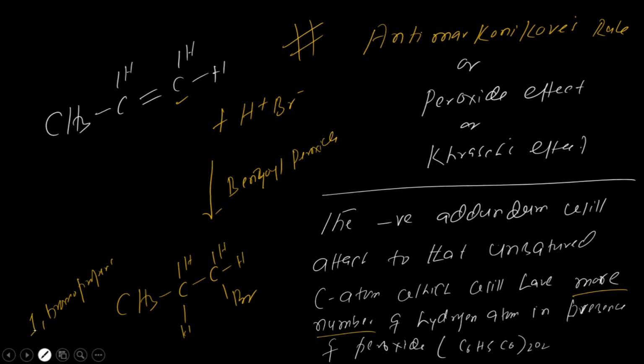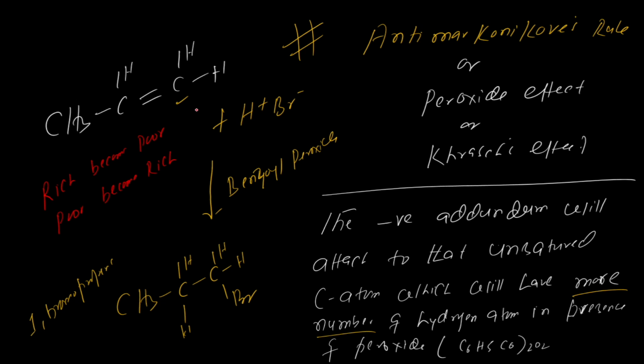So how can you remember this? To remember this, we have the concept: rich become poor, and the poor become rich. Which is the rich over here? It has two hydrogens.